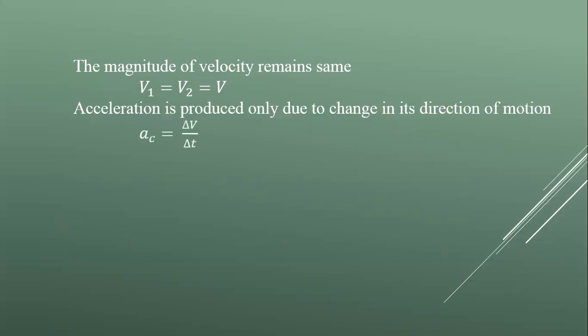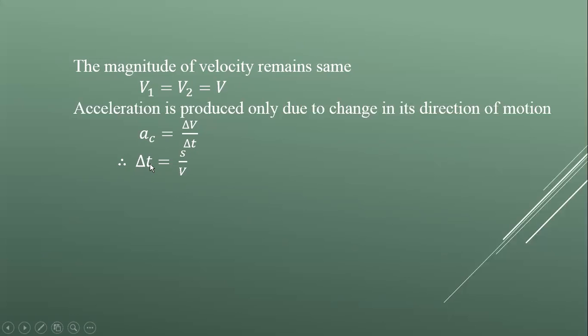So the produced acceleration is equal to the rate of change of velocity, a = delta v over delta t, where delta v is the change in velocity and delta t is the time taken to move from point A to point B, and this time taken is equal to s over v, where s is the distance moved from A to B and v is the magnitude of velocity. So delta t is equal to s over v.